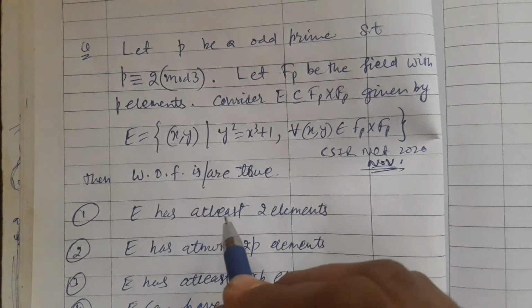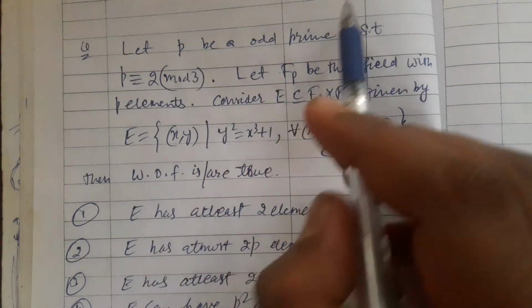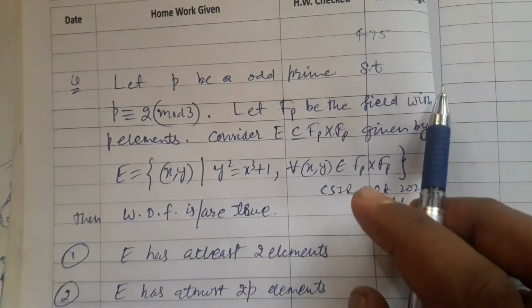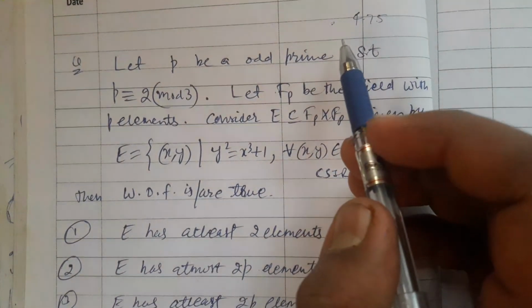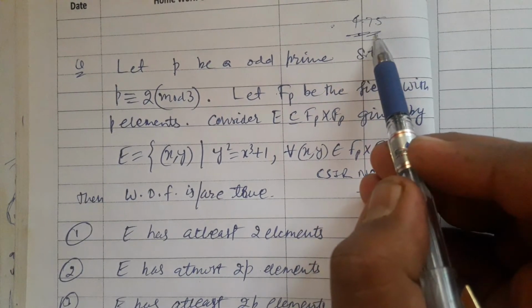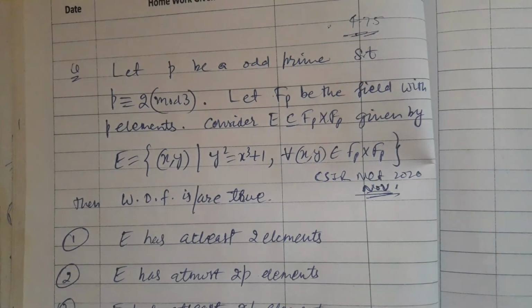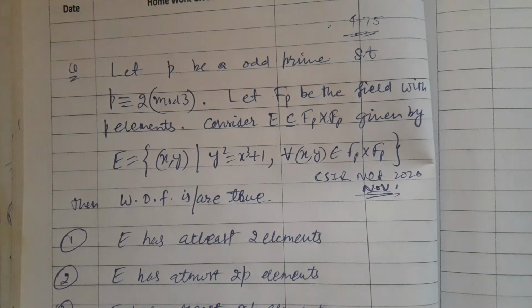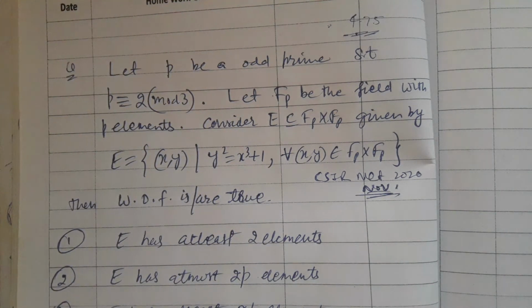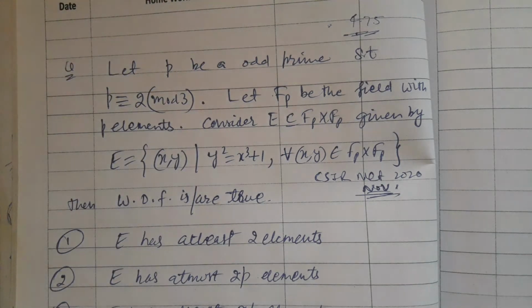The weightage of this problem is 4.75 marks, and it comes under part C, where more than one option can be correct. So without wasting time, let us go to the problem.